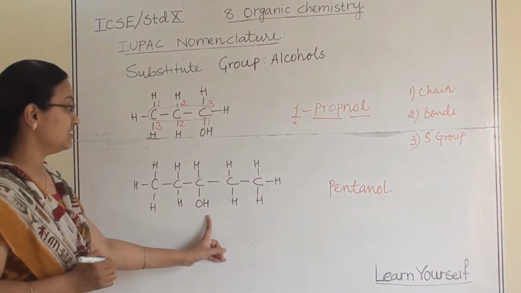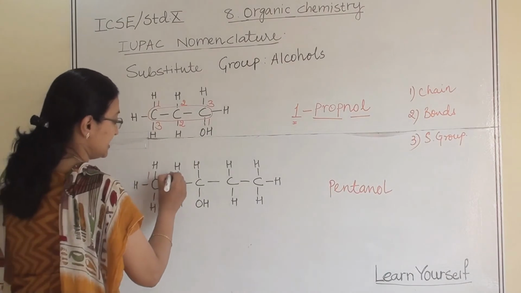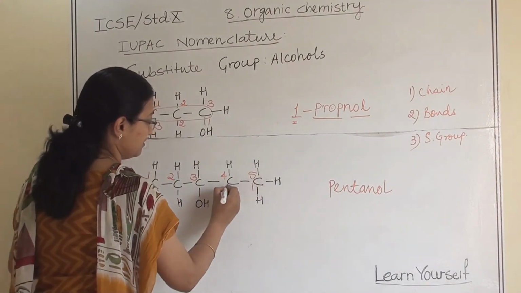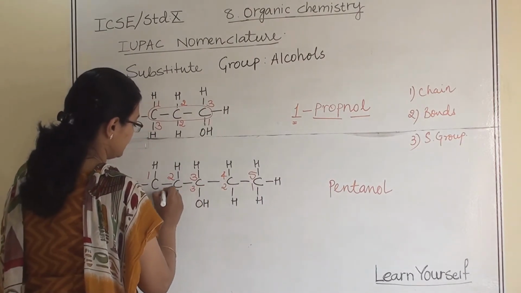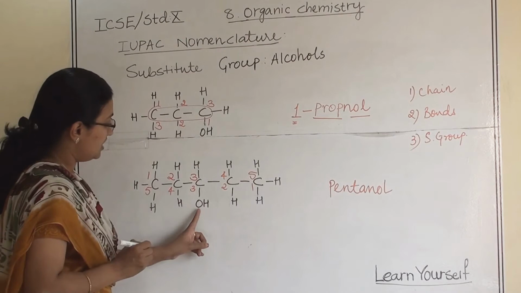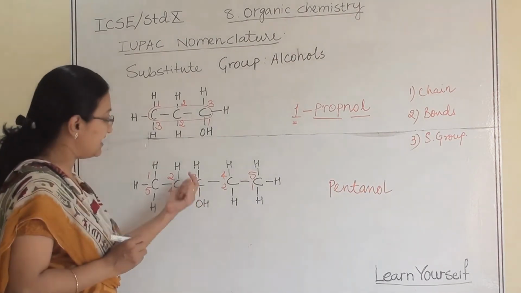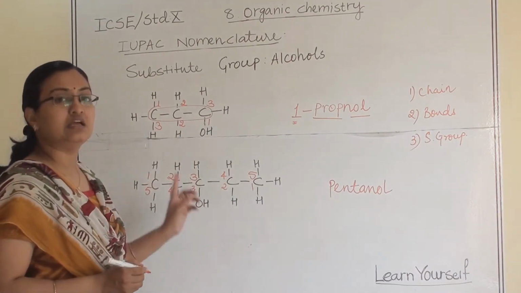Pentanol. But in which position is the OH group? So let us give numbering to them, right to left and left to right. Now see, in both the cases, because it is an odd number and this is in the middle, it is coming 3.